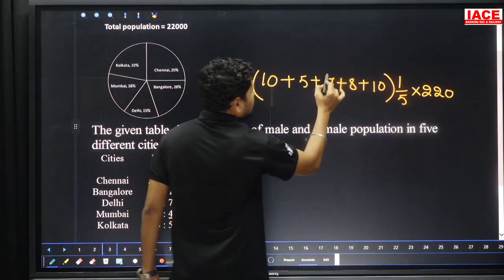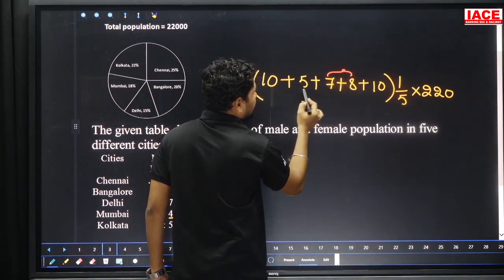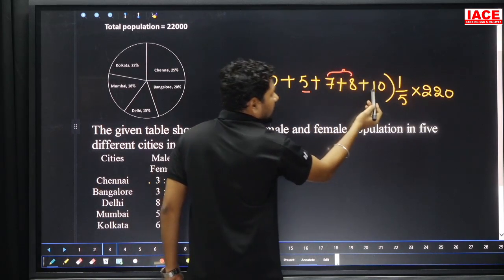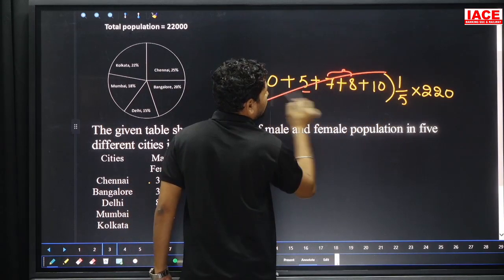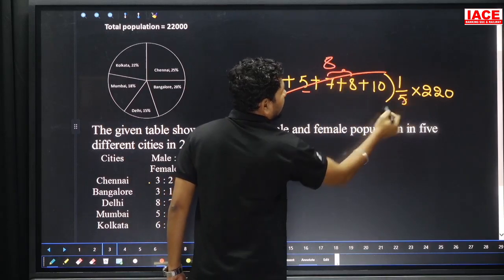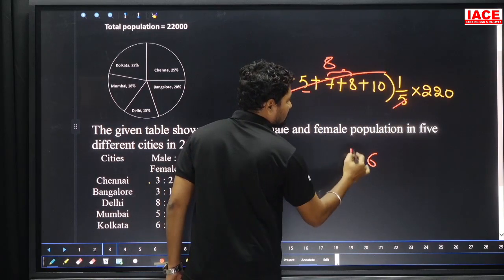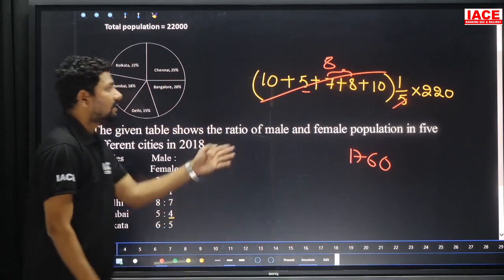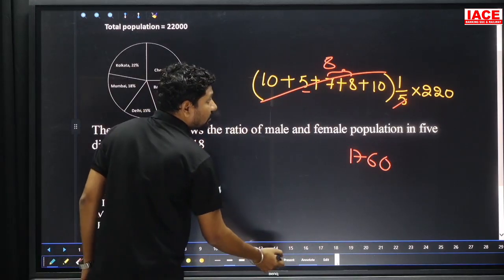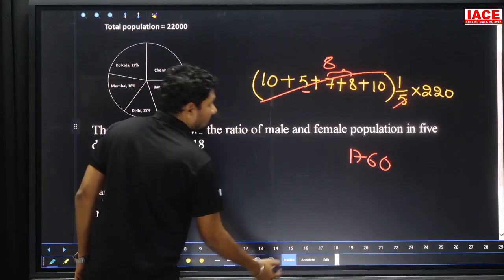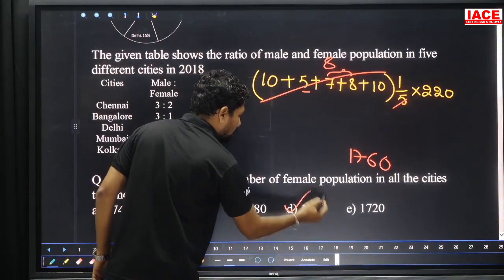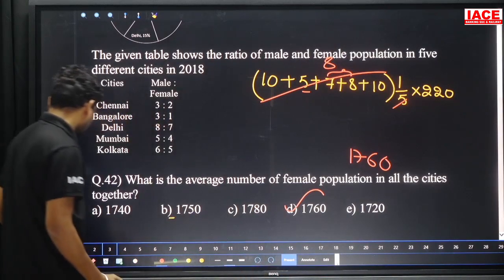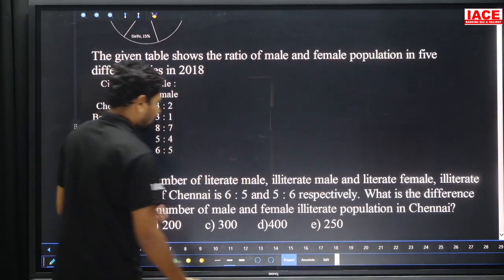Look at, here 7 plus 8 is equal to 15. 15 plus 5 is equal to 20. 20 plus 10 plus 10, overall is 40. 40 is divisible by 5, so how many times? 8 times. 8 into 220, which is equal to 1760. Then as per the options, which option is suitable here? Option D. And next one, for the same data, question 43.